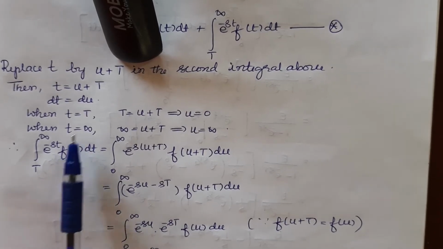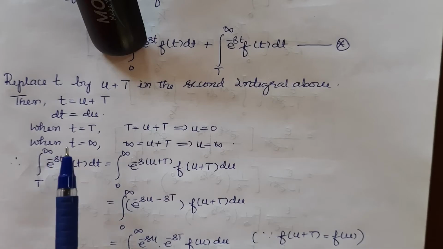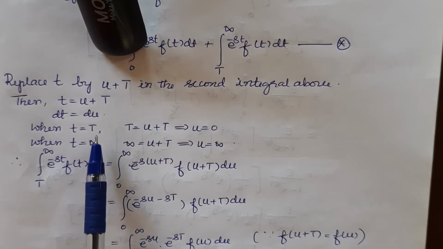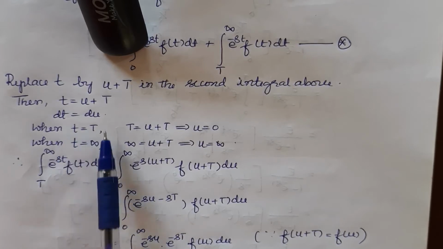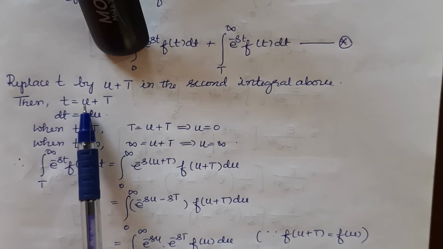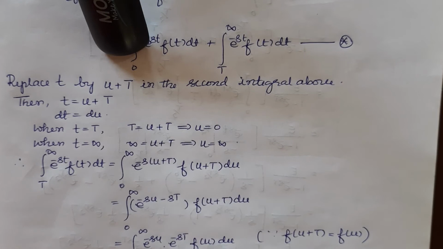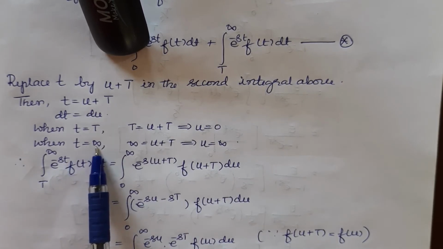While we change the lower limit and the upper limit, the lower limit was t is equal to T, and when I substitute t is equal to T in my substitution, it becomes T is equal to u plus T, T gets cancelled, so that u is equal to 0. Similarly, the upper limit in the previous integral is infinity.